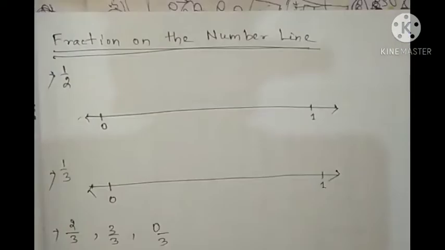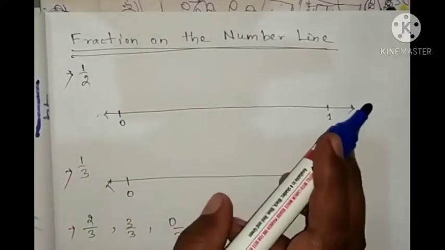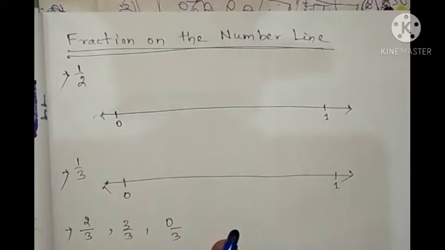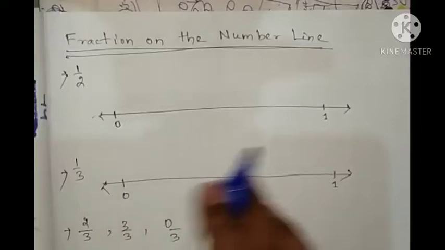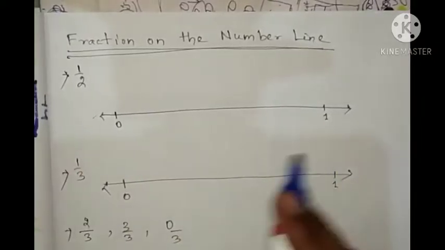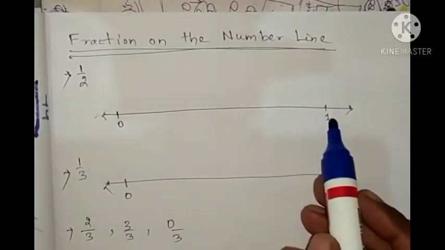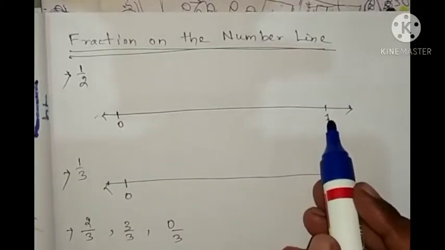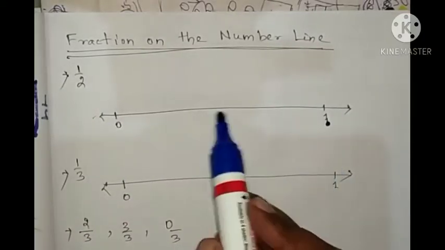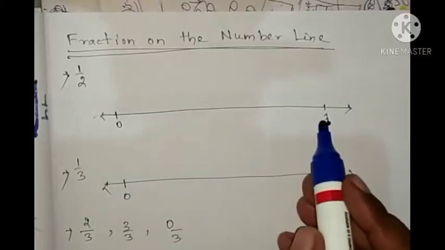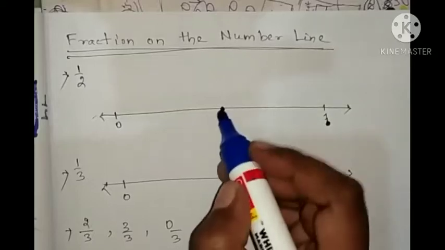Okay. Let's move. What is written next is fraction on the number line. We have put natural numbers and whole numbers on the number line. So let's put the fractions on the number line. So here it is a line. Here the first number is 0 and at one distance 1 is written. So half means equally dividing. So here you take the middle portion and this one is half.